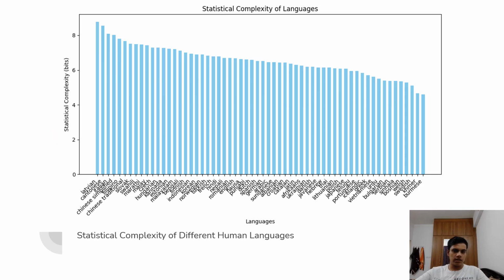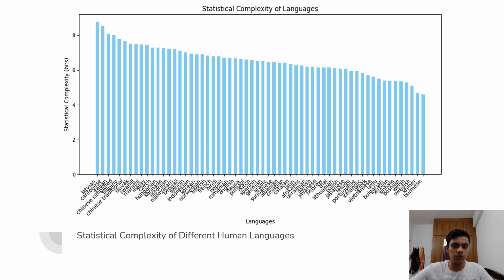Coming to the results section, this is the statistical complexity of different human languages plotted in descending order. By looking at this data, we can perhaps group the languages based on geographical regions or linguistic families and such. Most European languages seem to have relatively high complexity, whereas Asian languages range from low to very high complexity. On the other hand, African languages seem to have lower to moderate complexity.